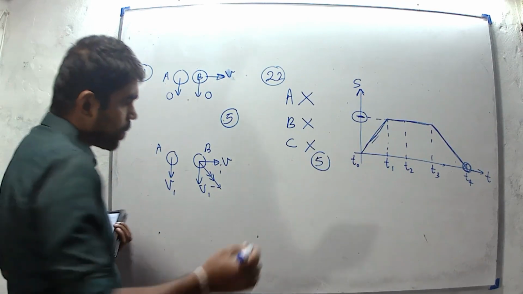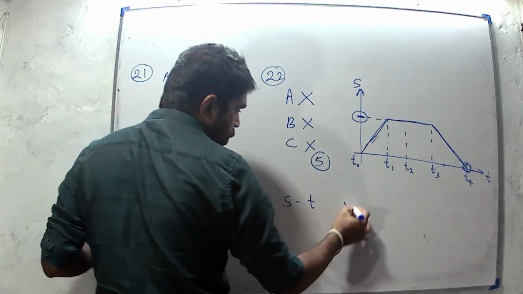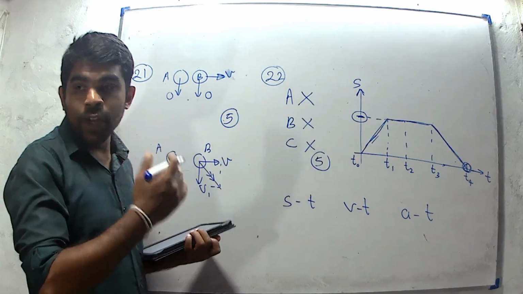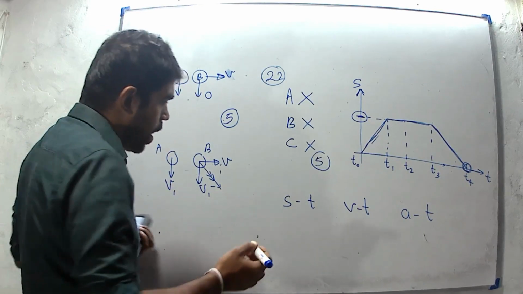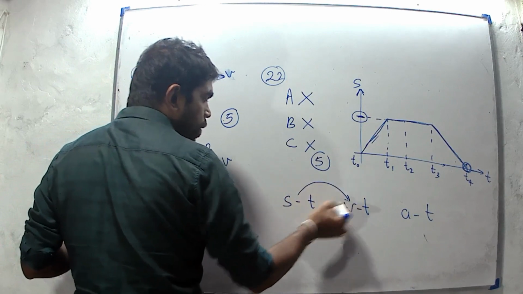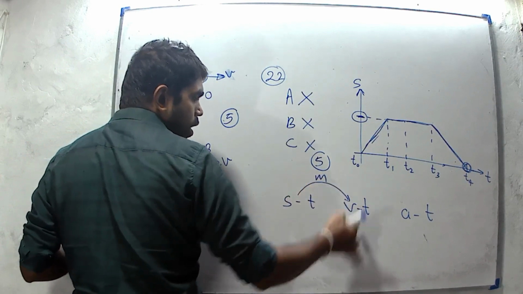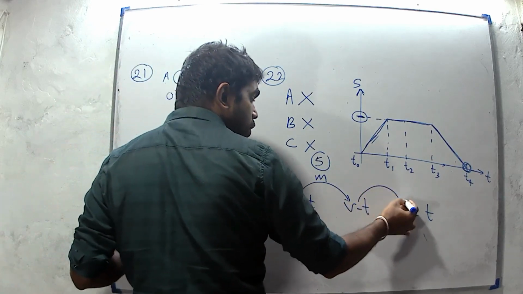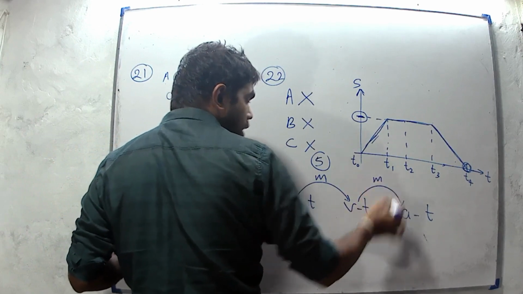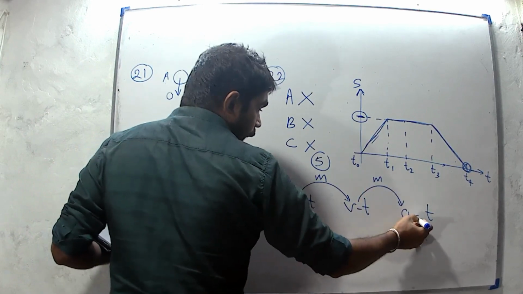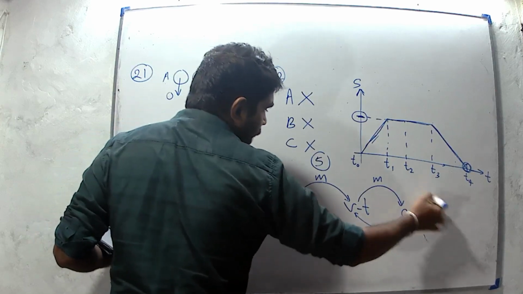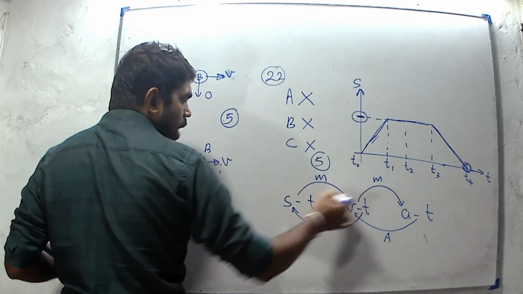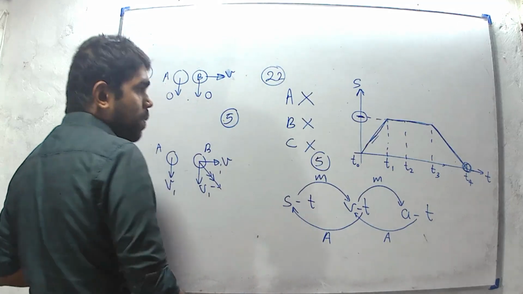We can remember ST, VT, AT. There are three types of graphs: displacement time, velocity time, and acceleration time. We know that the gradient of a displacement time graph is equal to the velocity, and the gradient of a velocity time graph represents acceleration. And the area of an acceleration time graph represents velocity, and the area of a velocity time graph represents displacement.